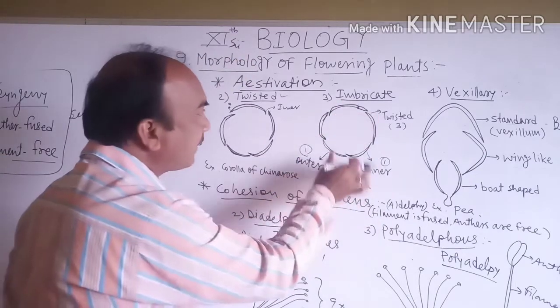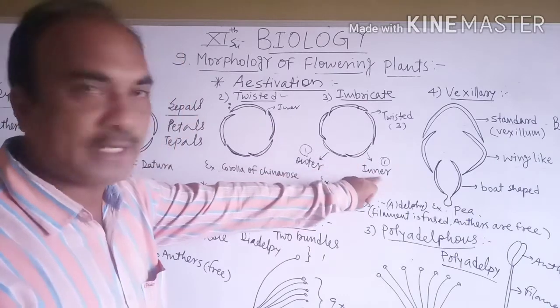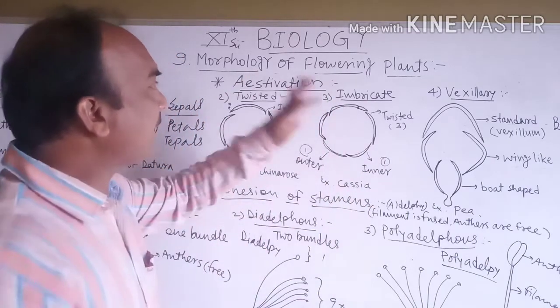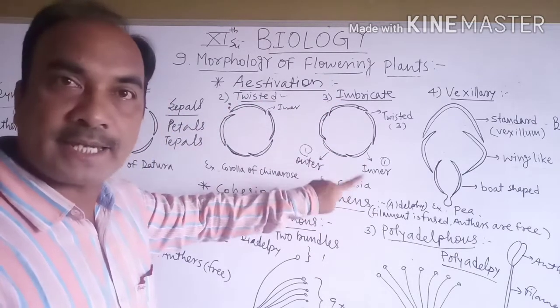Then imbricate: the petals are twisted like this, and one petal is completely inner and one petal is completely outer. That type of estivation is called imbricate and is found in Cassia.